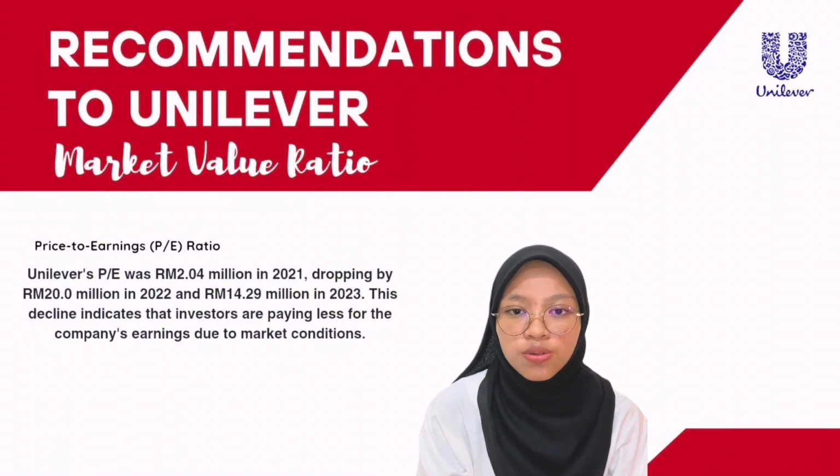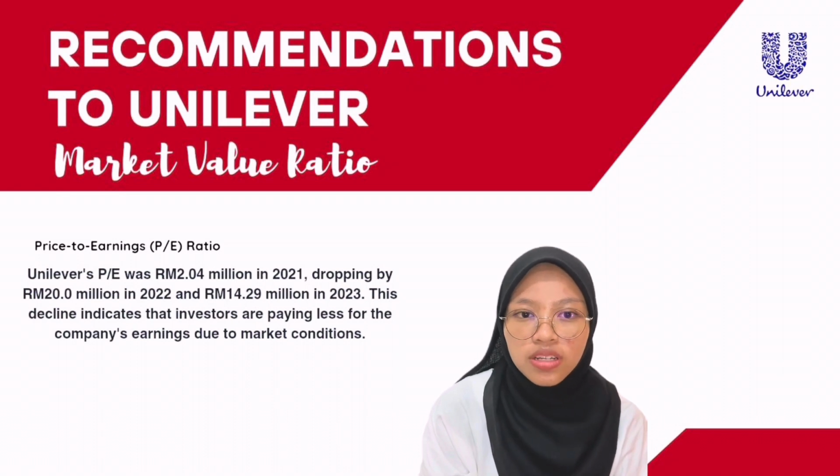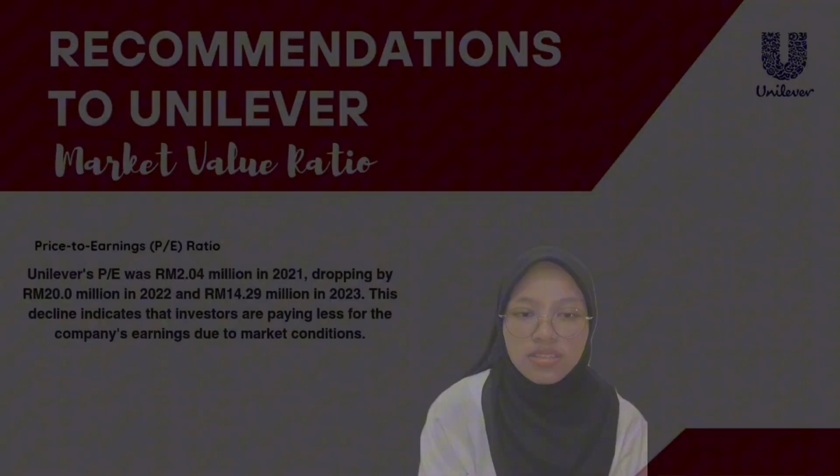The last recommendation to Unilever is the market value ratio. First, price to earnings ratio. Unilever's price to earnings ratio decreased from Rm 2.04 million in 2021 to Rm 20 million in 2022 and further to Rm 14.29 million in 2023. This decline indicates investors are paying less for the company's earnings, likely due to market conditions and rising stock prices.